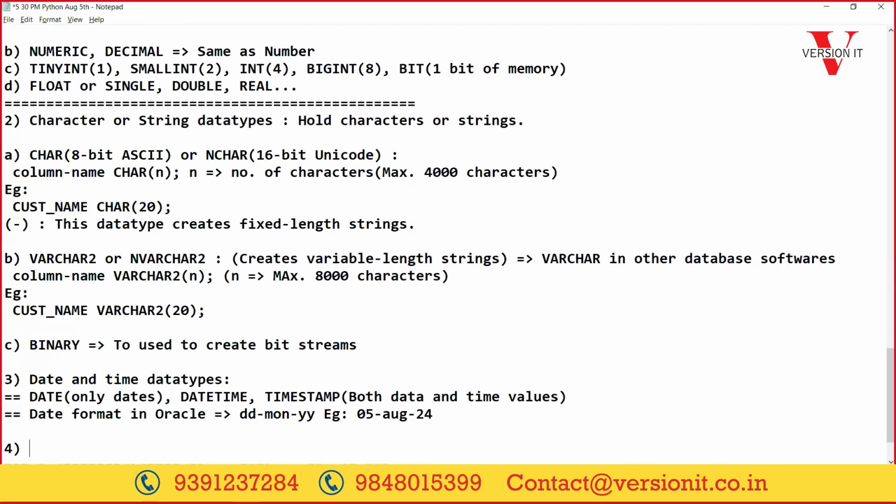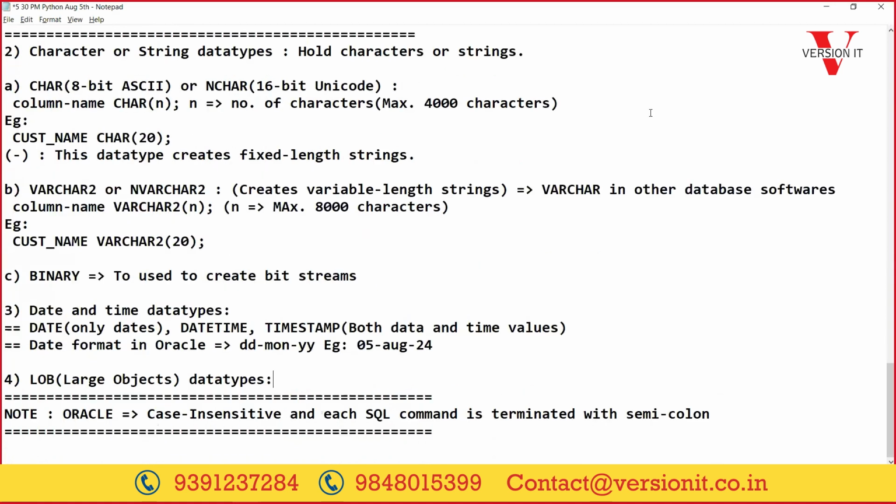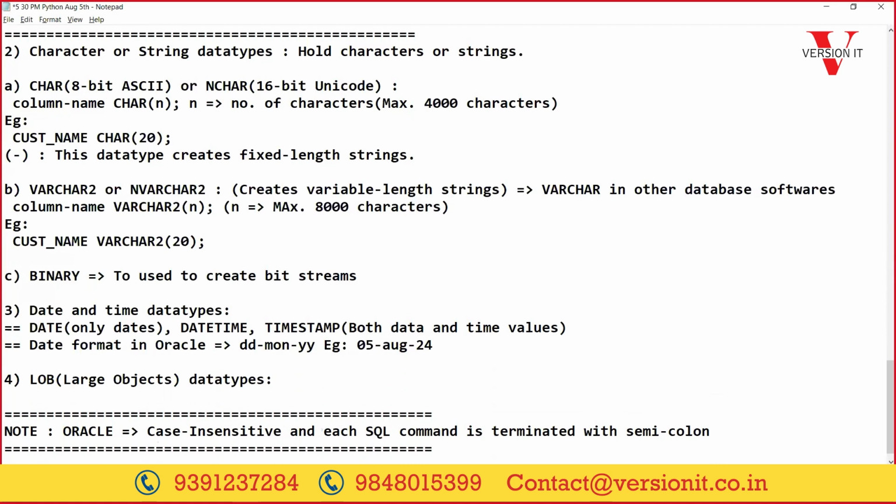Then they have some more data types called LOB data types. LOB means large objects, we call them. As the name implies, they are used to store large volumes of data. Generally an image, video or audio file, the size of the data is very large. So to store such data, they can store from 4 GB to 1 terabyte of data for each value. Such large volumes of data we can store.